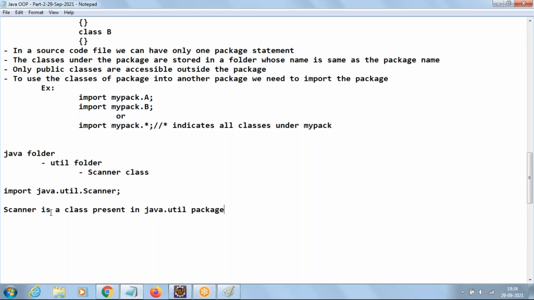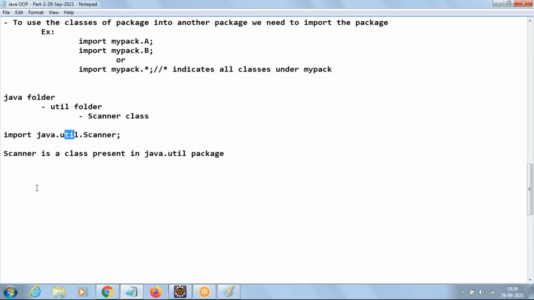We cannot create a package name with a period as a differentiator. When I use a dot, what will happen? It is going to create a Java folder, and under that a util folder. So if you create a package like com.xyz.org, how will the folders be? It creates a folder com, under com xyz, under xyz org. Three folders will be created.